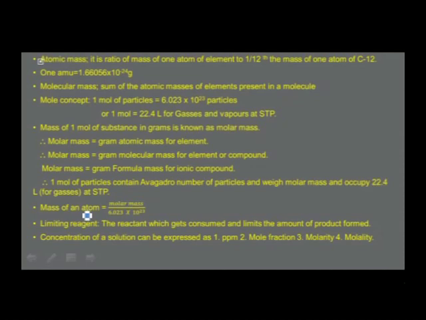Therefore, we can conclude that 1 mole of particles contain Avogadro number of particles and weigh molar mass and occupy 22.4 liters if it is a gas or vapor at STP. You can understand from this statement I have just now made, 1 mole of particles is related to Avogadro number of particles is related to molar mass is related to what is known as molar volume. Using this, you can calculate mass of one atom, mass of one molecule, number of moles, and the amount of the substance, and they are interrelated with one another.